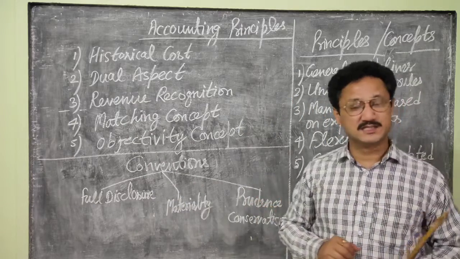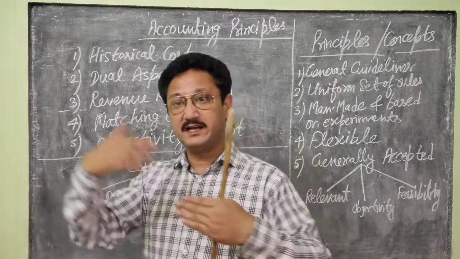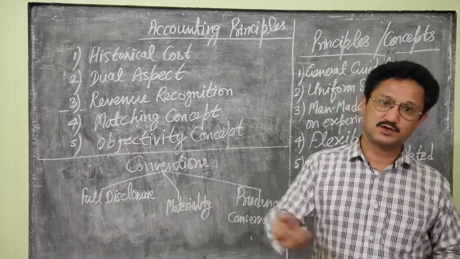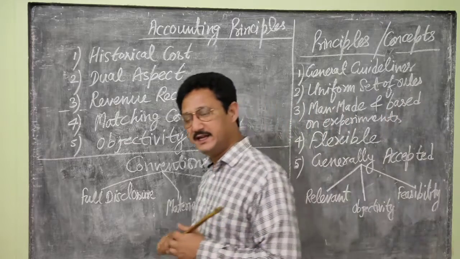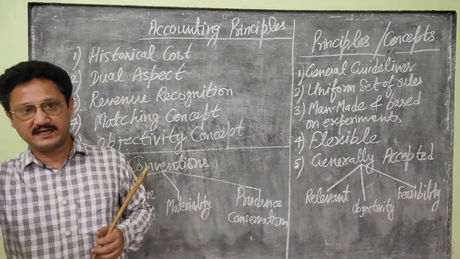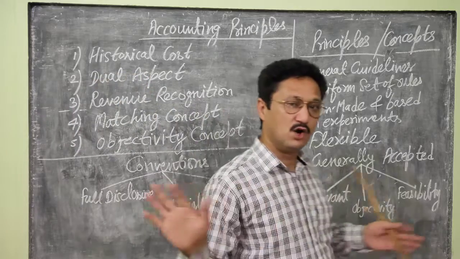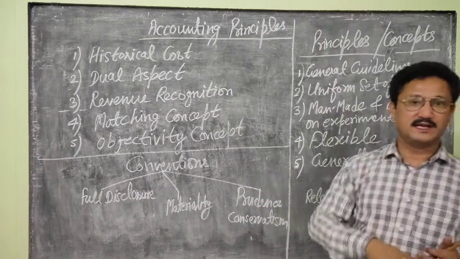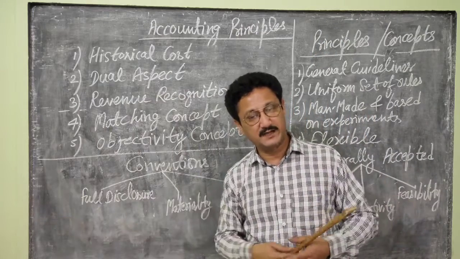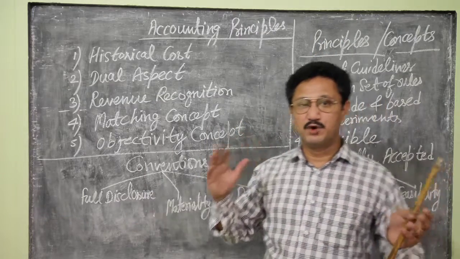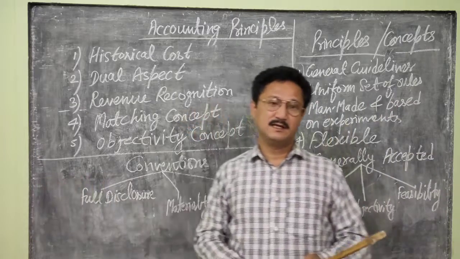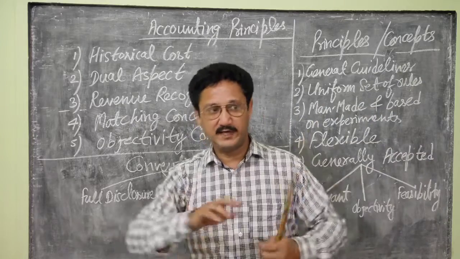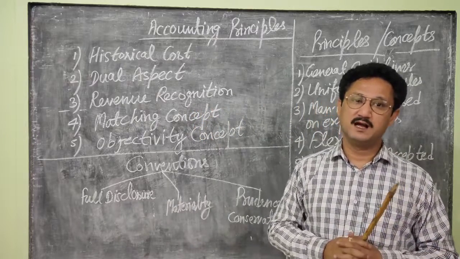The principle also states that all anticipated losses should be recorded in the books of account immediately, whereas all anticipated profits should be ignored. Whatever losses we can assume in the future should be recorded in the present and provisions should be made for them, but any anticipated profit in the future should not be immediately recorded in the books of account.